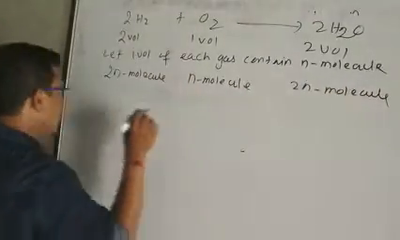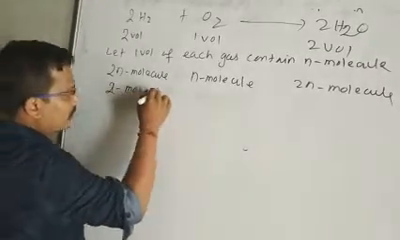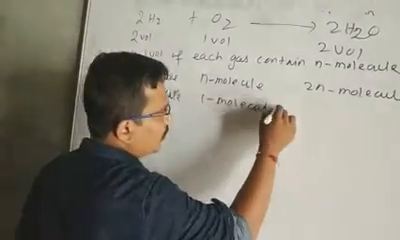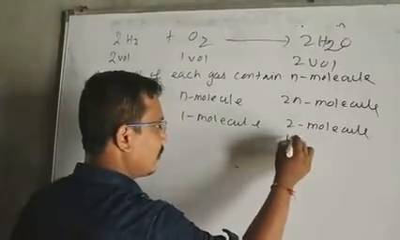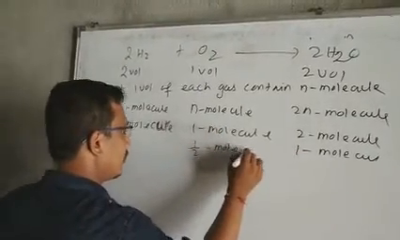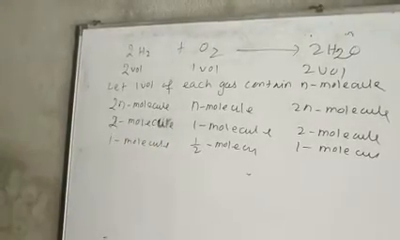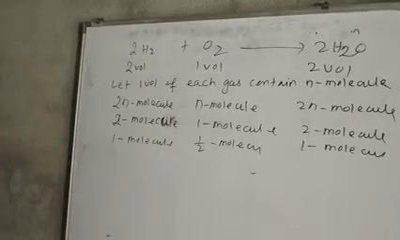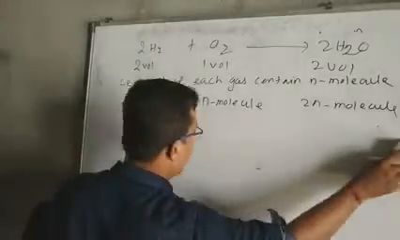Now divide by n. Then we can find 2 molecules of hydrogen, 1 molecule of oxygen, and 2 molecules of water. Now find out for 1 molecule of water: 1 molecule of hydrogen, 1/2 molecule of oxygen, and 1 molecule of water. From this data we can conclude that 1 molecule of hydrogen reacts with half a molecule of oxygen to give 1 molecule of water. We can also omit this step and write another step.